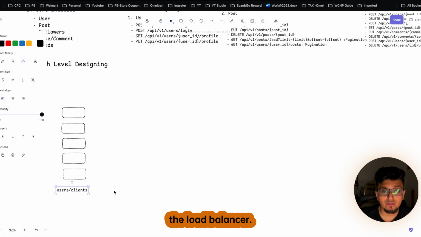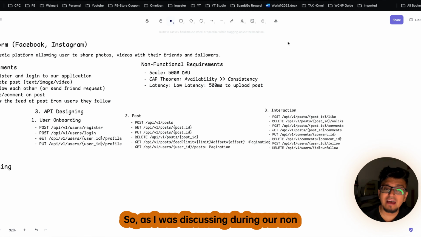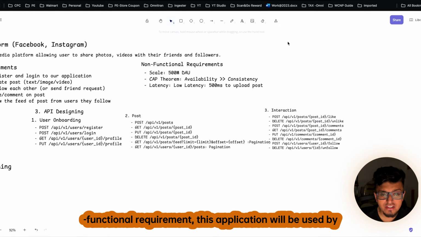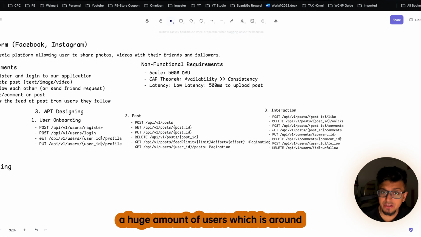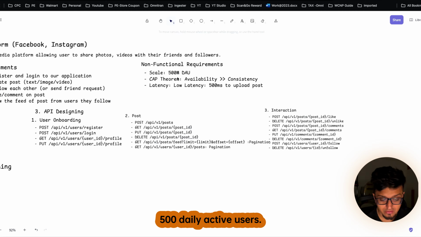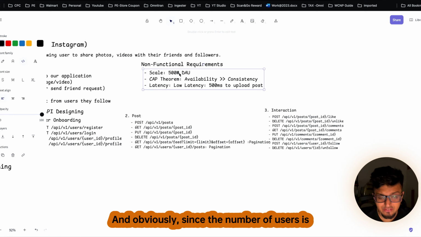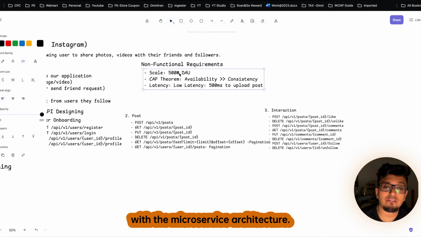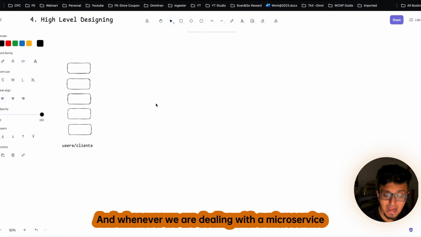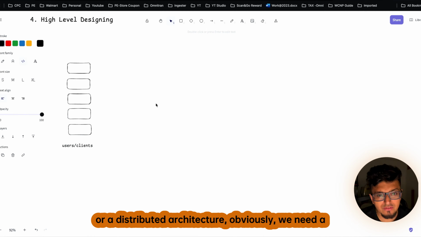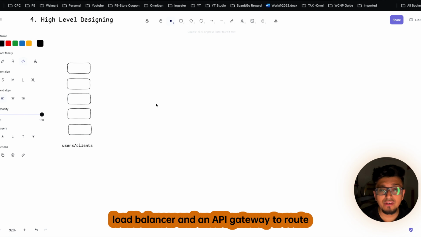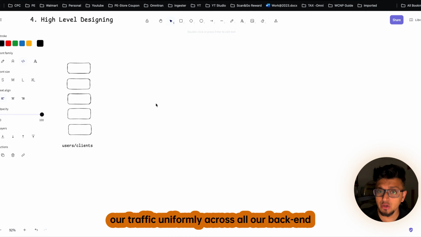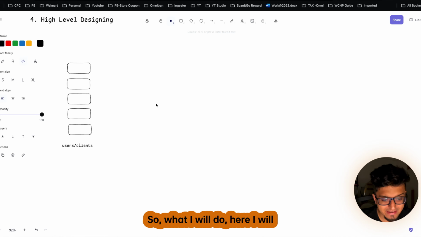Now the next thing that we need is the load balancer. As I was discussing during our non-functional requirements, this application will be used by a huge number of users, which is around 500 daily active users. And obviously since the number of users is quite huge, here we have to go with the microservice architecture. And whenever we are dealing with a microservice or distributed architecture, obviously we need a load balancer and an API gateway to route our traffic uniformly across all our backend services.